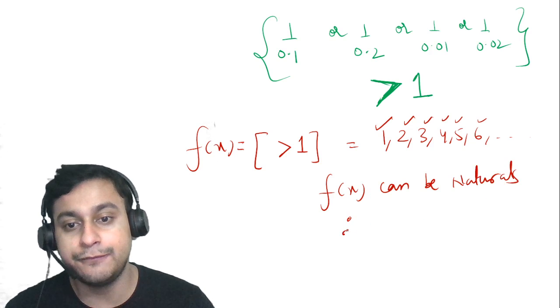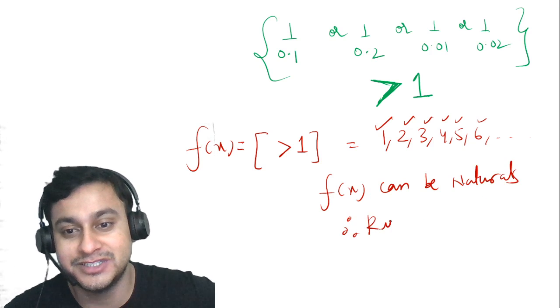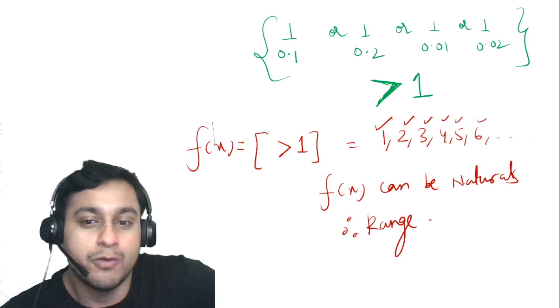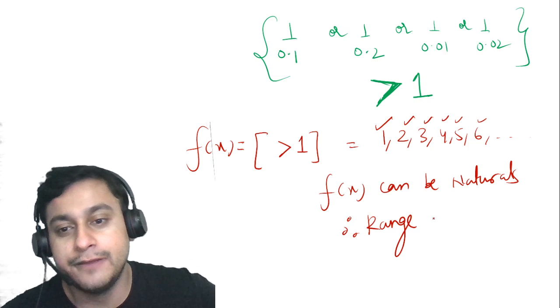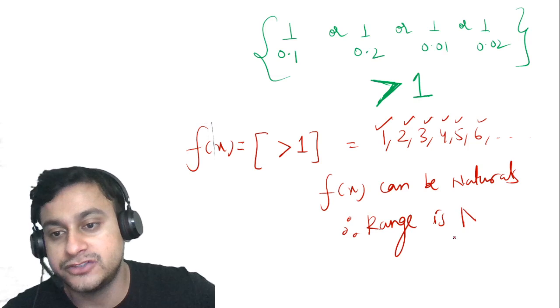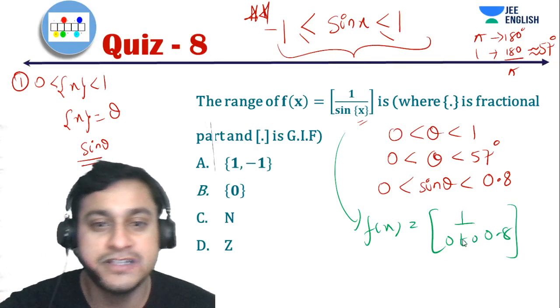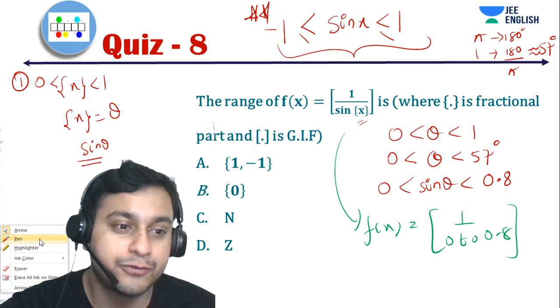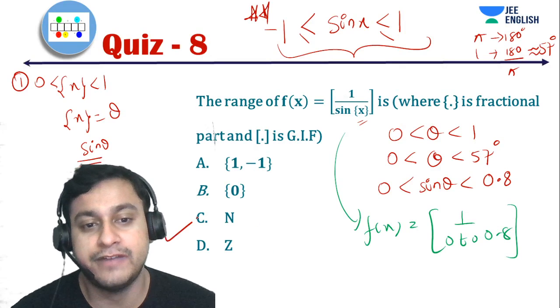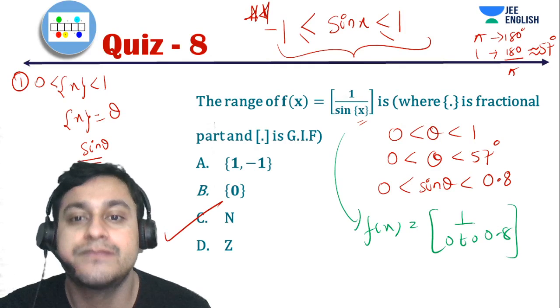That means, therefore, our range is natural. Fantastic question, guys. Very good concept used, and therefore the range is, guys, all natural numbers. So it is a very basic and standard problem which is asked over here, and we just have to use our logic, and that will fetch us the answer as n.